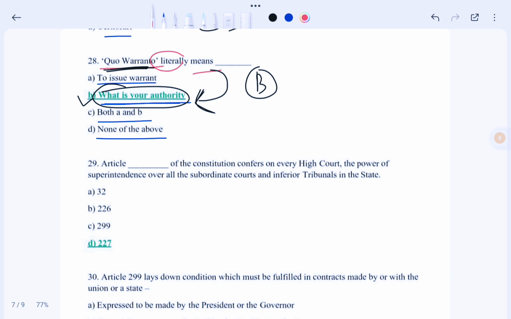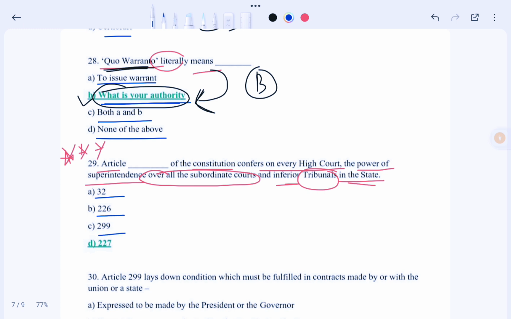So next question is, Article dash of the Constitution confers on every High Court the power of superintendence over all the subordinate courts and inferior tribunals in the state. Very important question. So let's see the options. Options are: Article 32 of the Indian Constitution, Article 226, Article 299, and Article 227 of the Indian Constitution.